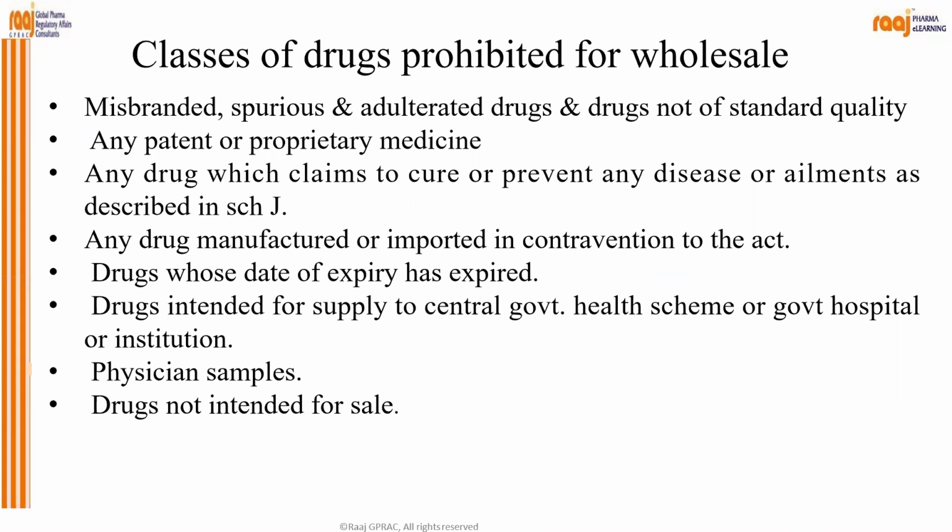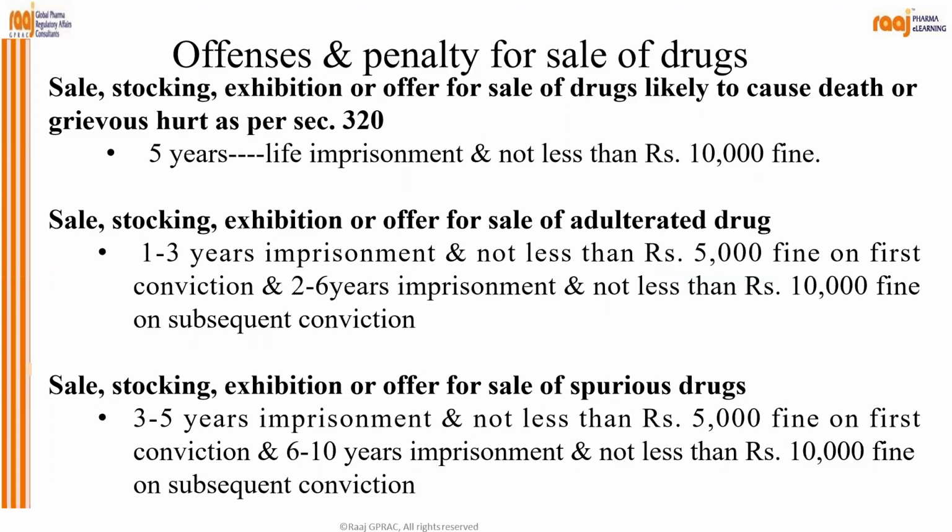These are some classes of drug prohibited for wholesale. Okay, physician sample drug not intended for sale, drugs whose date of expiry is expired, right? Any patent or proprietary drug and so on. And these are the offenses and penalty of sales of the drugs. 5 years to life imprisonment, not less than 10,000 fine. And for sale, stocking, exhibition, or offer for sale of adulterated drug, 1 to 3 year imprisonment and 5,000 fine.